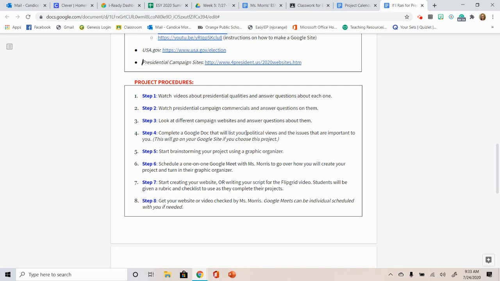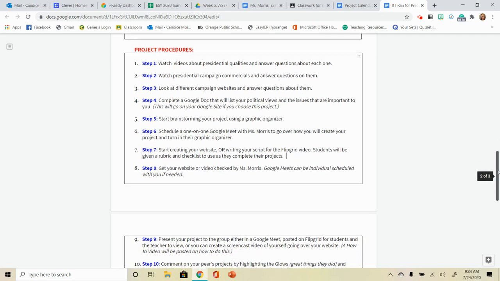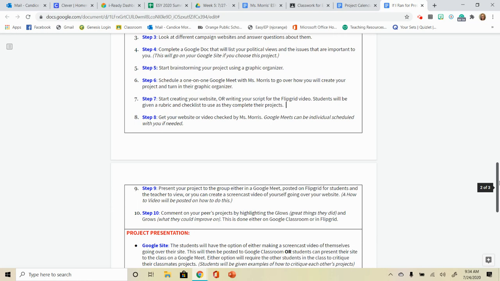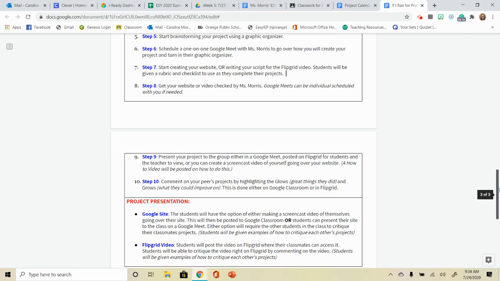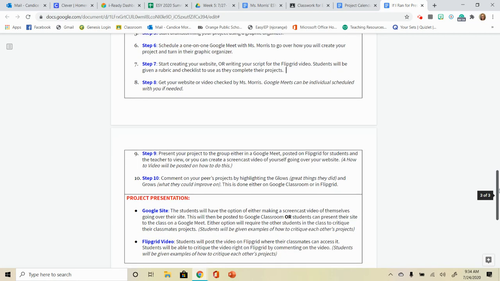So you will be given a rubric and a checklist to use as you complete your project. I'm also going to have probably a Google Doc as well that will give you a checklist so you check off which ones that you do, so that way you're on track for completing it on time. Step 8, get your website or video checked by me. It could be an individual Google Meet if you want. If not, that's okay. You could always just let me know on Google Classroom or on Remind that it's done so I can go over and check it.